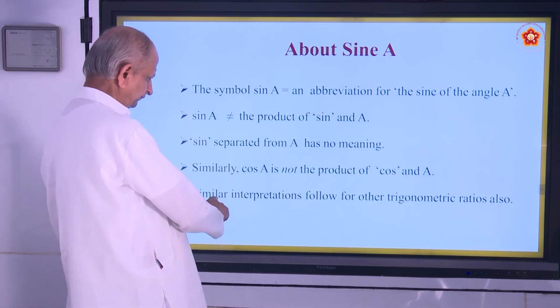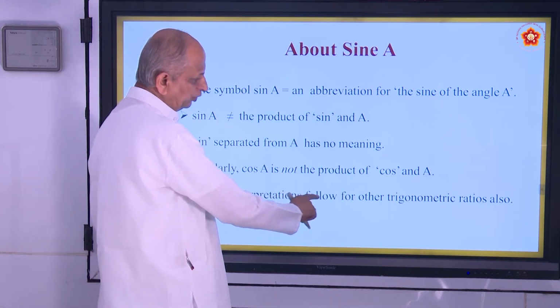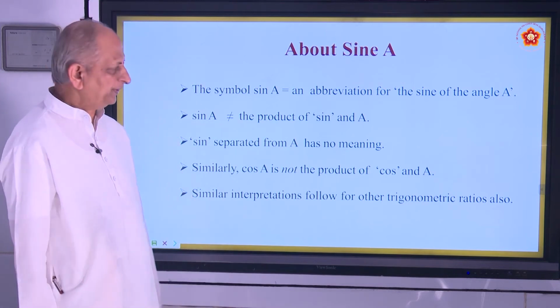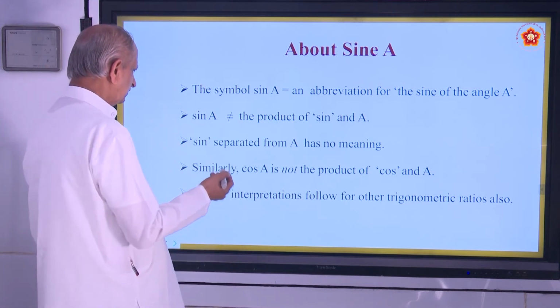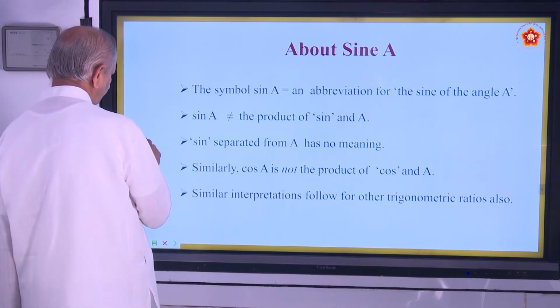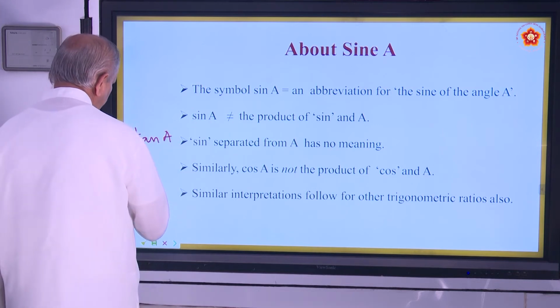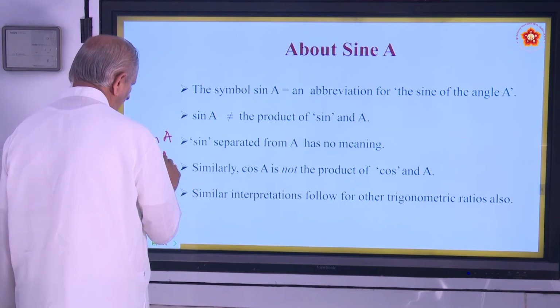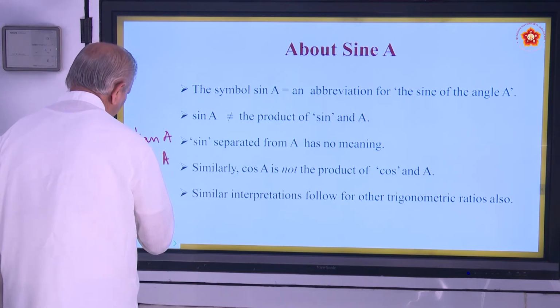Also you must know that similar interpretations follow for the other trigonometric ratios. Like sine and cos, you have tan A also, the same type. Then you have cosec A, short form. Then you have sec A.